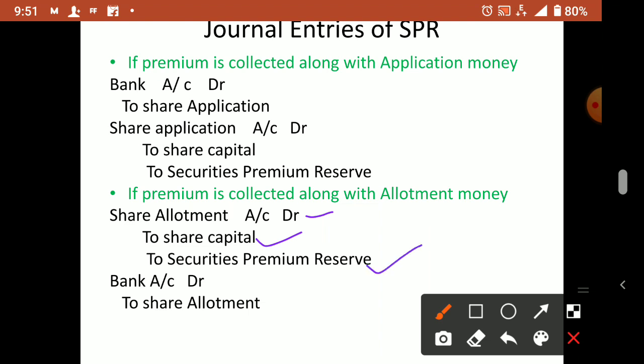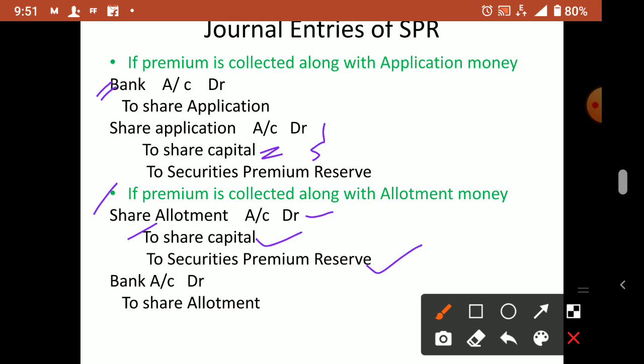That is why I told you this journal entry never changes. At par also, the journal entry is the same, share allotment account debtor to share capital. Then premium also there, so we write Security Premium Reserve. With the bank entry, we will not credit security premium reserve. With the due entry or the share capital entry only, we have to write security premium reserve.